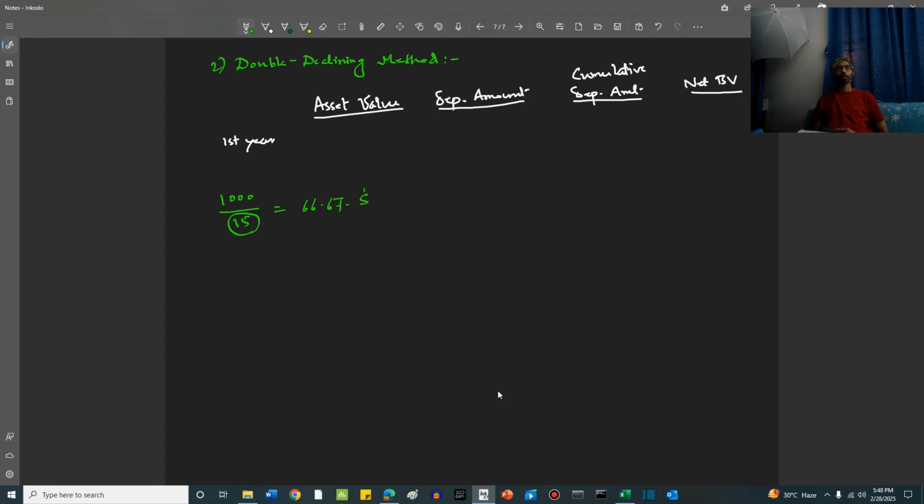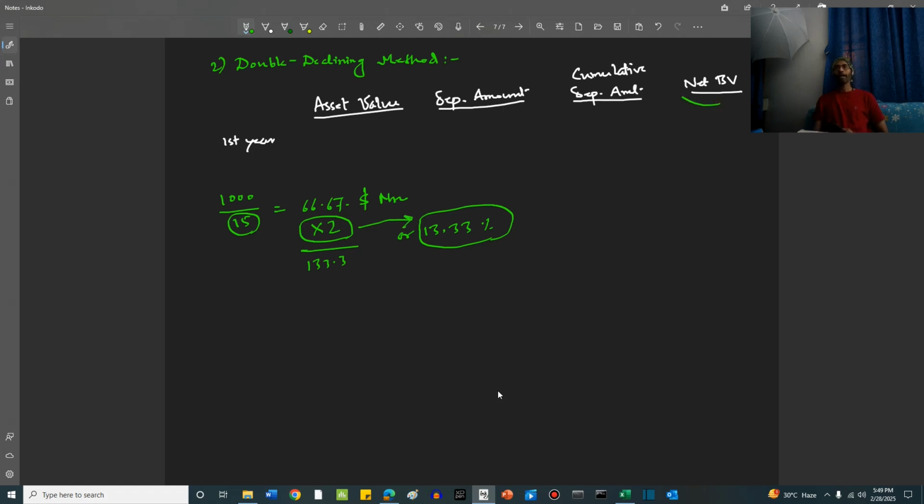66.67 million in our example. Now in case of double declining method, what we do is we double this amount and calculate the percentage. So 66.67 into 2 is equal to 133.3. This divided by 1000, the asset value, is 13.33%. The double declining method says that the depreciation rate per year has to be 13.33% of what?